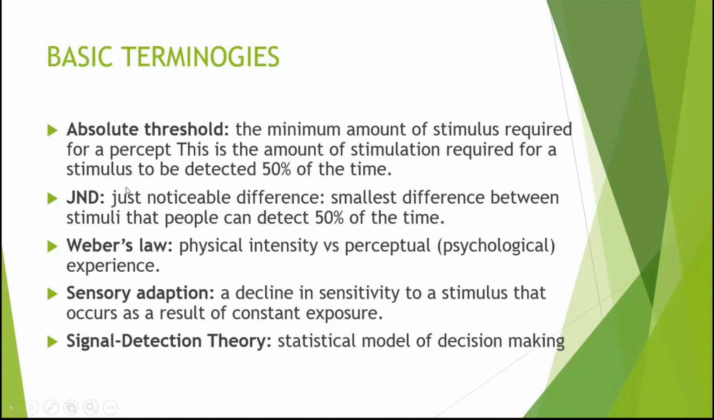Right? JND just means just noticeable difference. This is a small difference between stimuli that people can detect 50% of the time. For example, you can tell the difference between one shade of white and another shade of white. But not a lot of people can see that. Do you understand? Another one is Weber's law. This is the physical intensity versus perceptual, so basically your psychological experience. For example, if you grip things, what intensity do you need for you to perceive it? So basically, that's Weber's law.